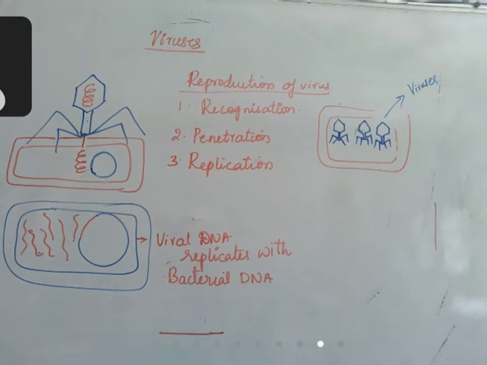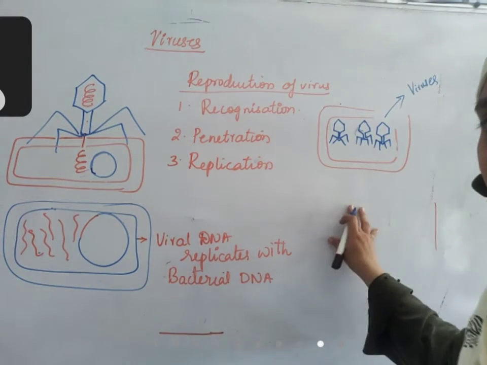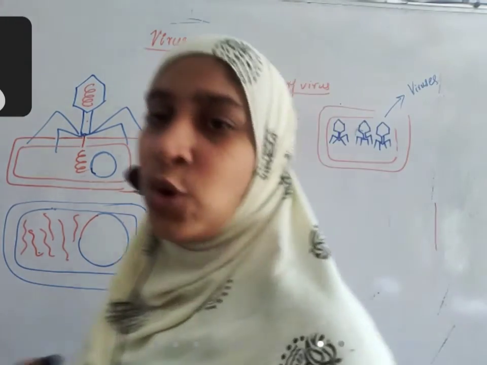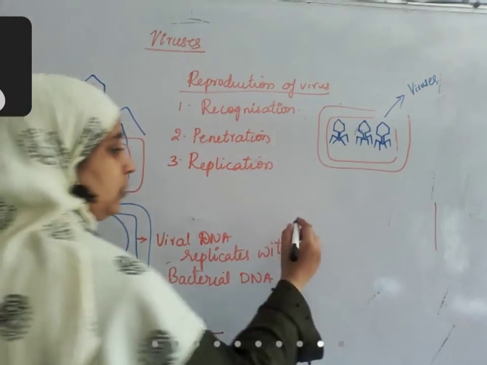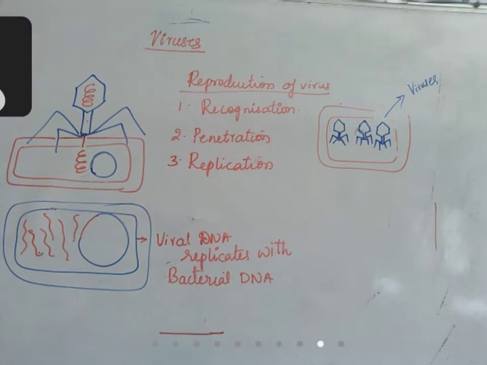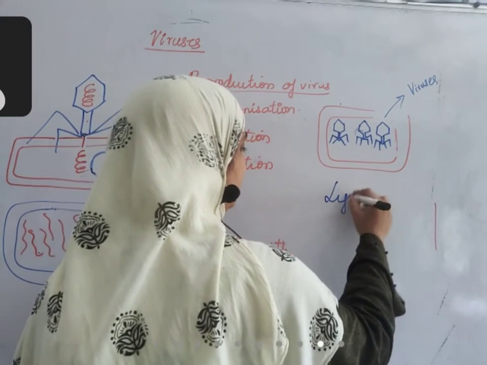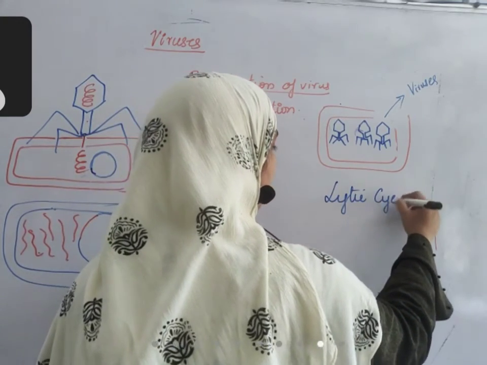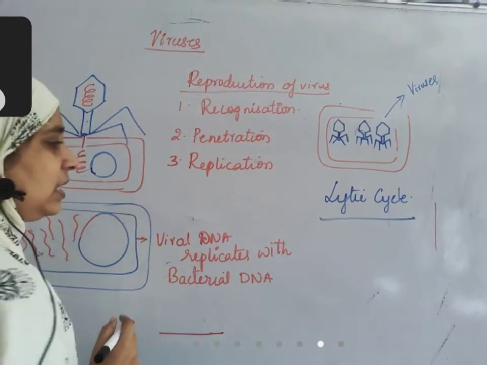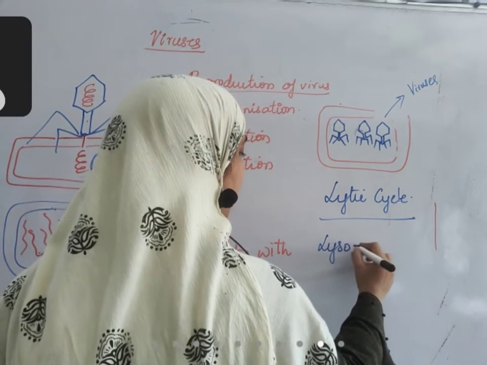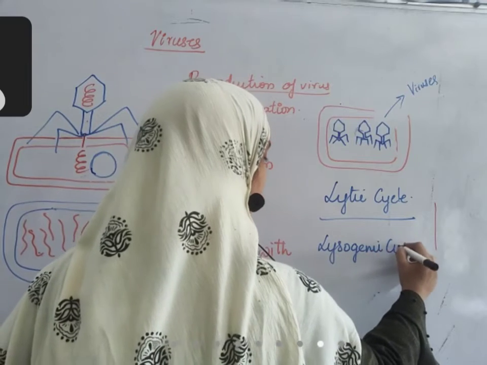This type of reproduction is called the lytic cycle. There is one alternative cycle for these viruses, which is called the lysogenic cycle.